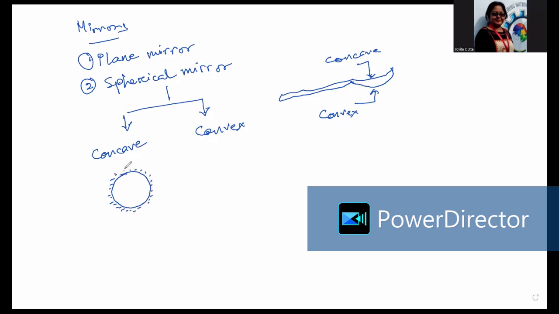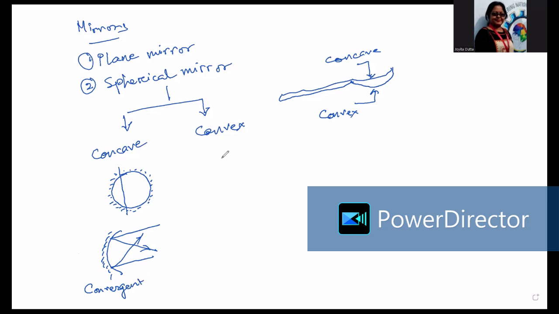If I break it open, it comes in a portion like this. Light rays will fall and reflect. You see the reflected rays are coming together. So this is known as a convergent mirror.